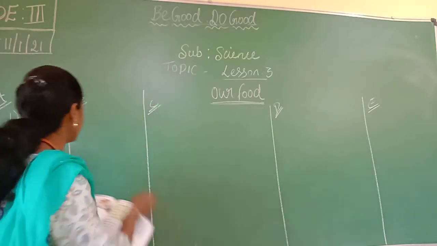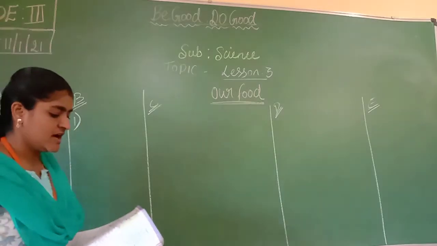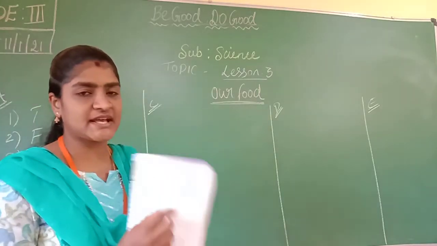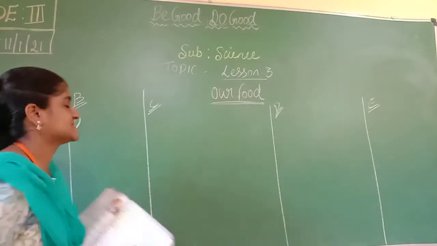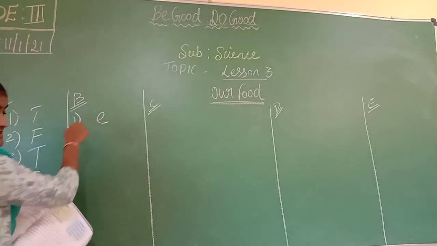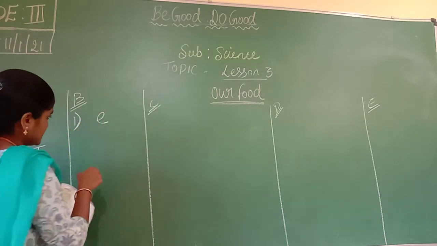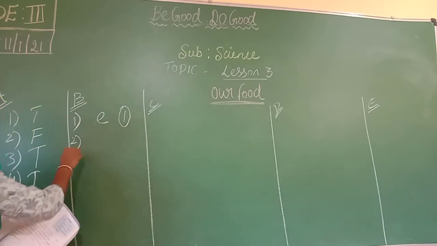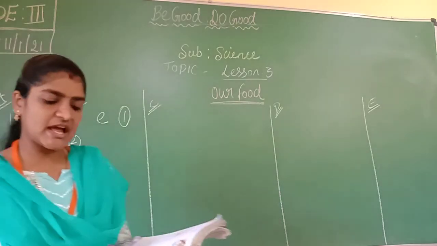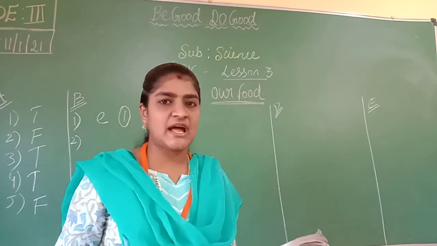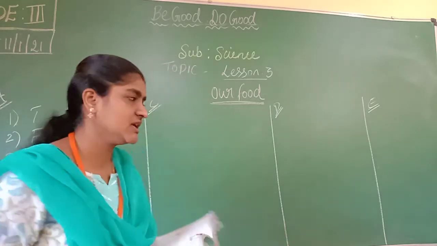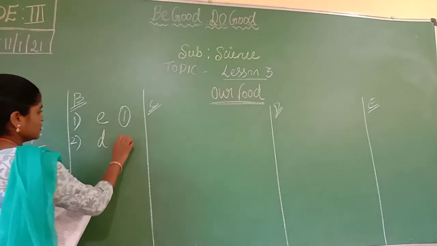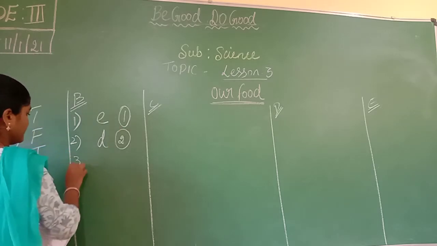Okay. The first one, that is milk. Here you can see next to the E, the calcium. Milk is containing calcium. So next to E, you have to mention number 1. Okay. And second one, wash your hands. Okay, wash your hands before and after a meal. So next to D, you have to mention number 2.